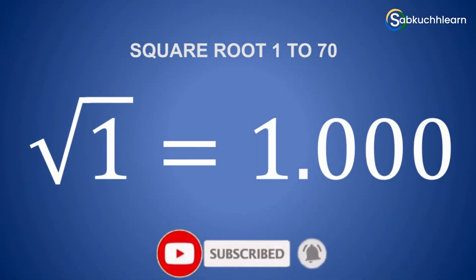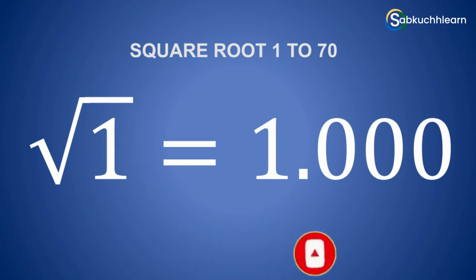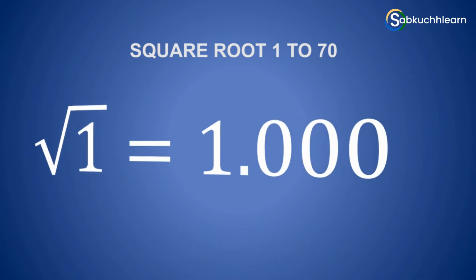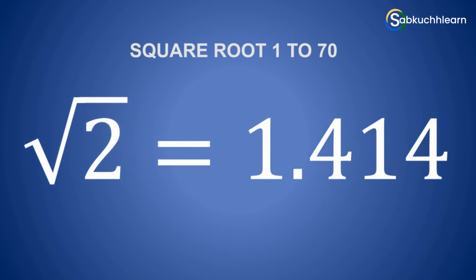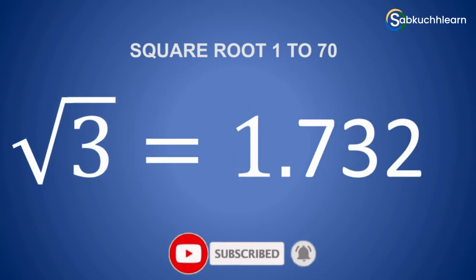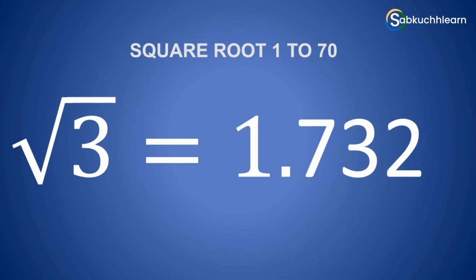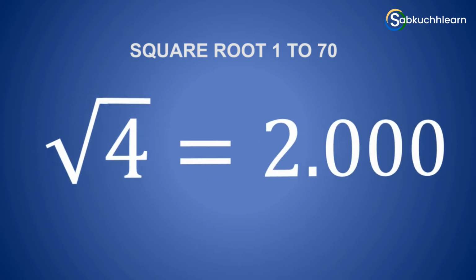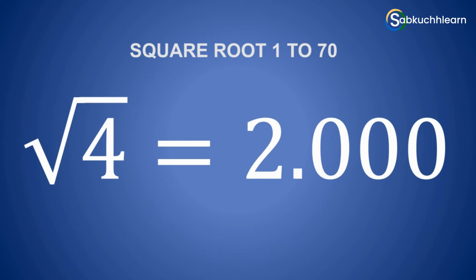The value of root 1 is 1. The value of root 2 is 1.414. The value of root 3 is 1.732. The value of root 4 is 2.